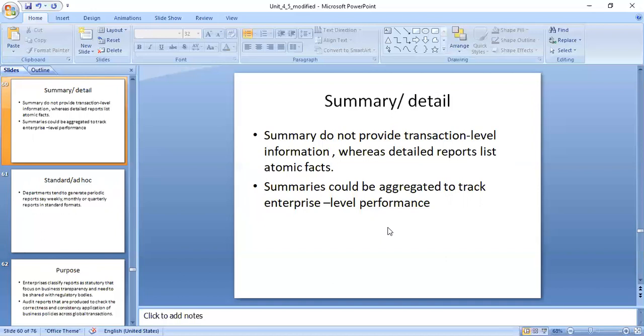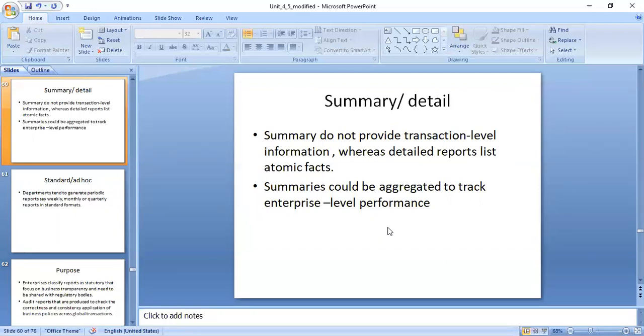Normally your report also specifies so and so date you started coding, so and so date you started testing, so and so date you started designing. That is called summary and detailed report. Summaries could be aggregated to track enterprise level performance. You decided to start on 10th December and decided to finish by 10th of March.